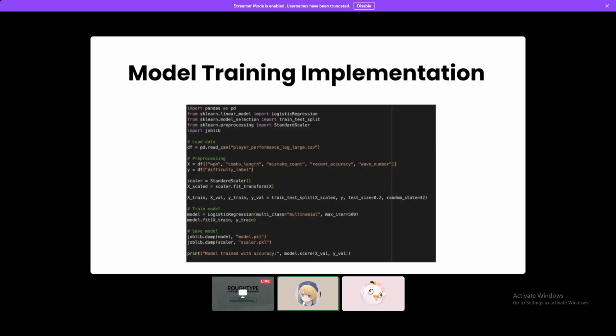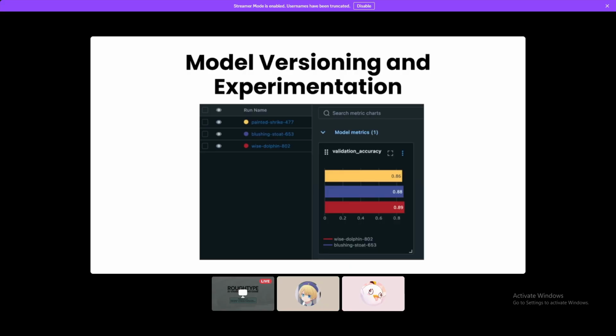For the model training implementation, to identify the most suitable logistic regression configuration for RogueType's adaptive difficulty system, we conducted three MLflow tracked experiments with varying hyperparameters. In run 1, we use Brushing Strut 653, which uses the default logistic regression settings, yielding a solid validation accuracy of 0.88.